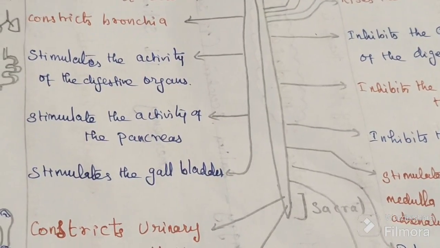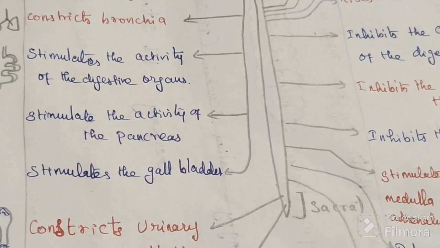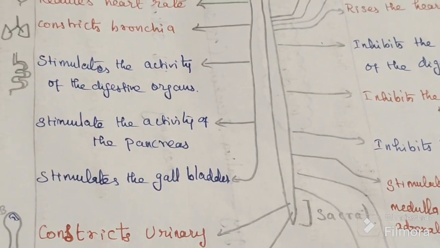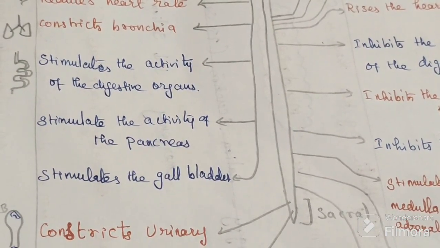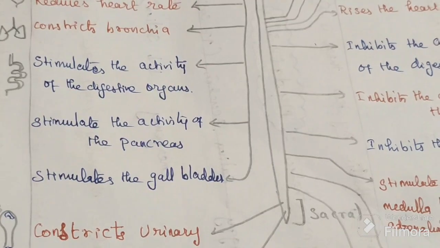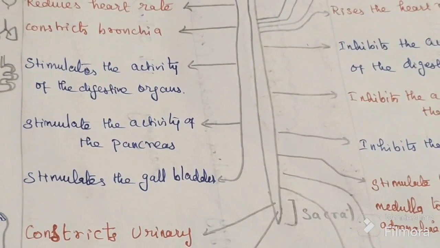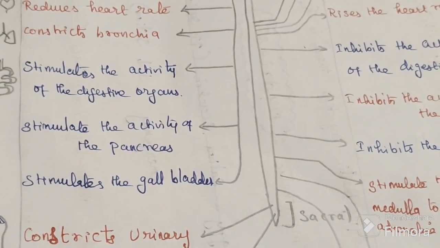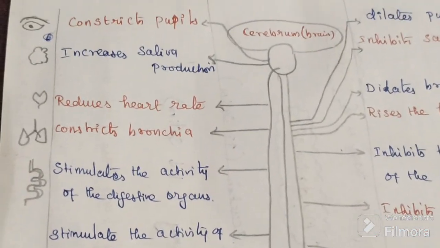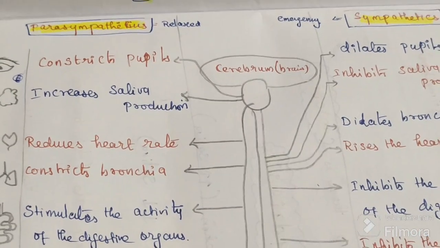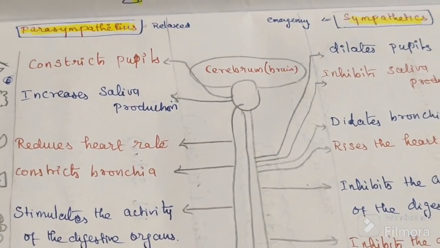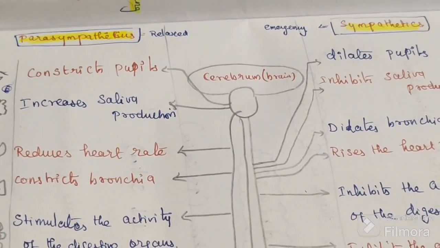Whenever we don't want to pass urine, we relax the detrusor and contract the sphincter. During parasympathetic stimulation, in a relaxed state, we avoid passing urine, so that is parasympathetic.